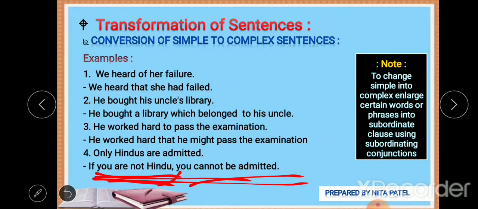So we have transformed it. We have used here if. In the second example, we have used which. In the first, we have used that. These are the subordinating conjunctions. They make the subordinate clause.